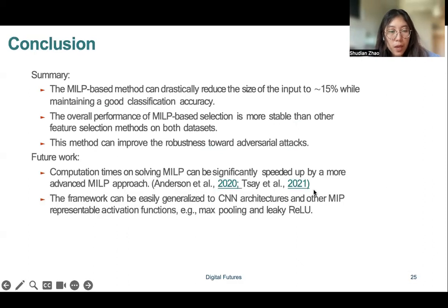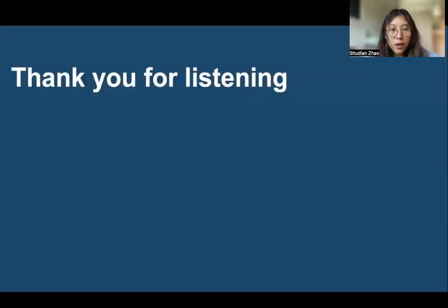As a next step, we can generalize this idea to more complicated architectures, such as CNN models. We can also work on improving the optimization technique to reduce the computational expense of solving each MLP problem in the algorithm. And that's all. Thank you.